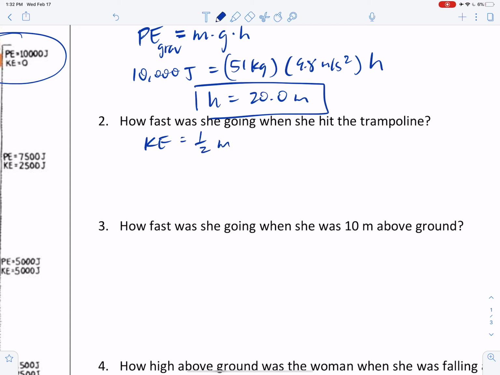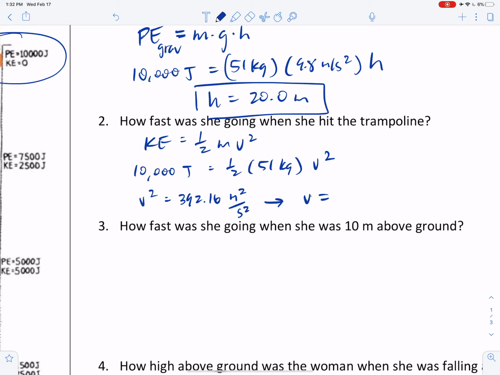Kinetic energy is 1/2 mv squared. She has 10,000 joules of kinetic energy. Her mass is still 51 kilograms. Now I'm going to solve for her velocity. Doing the algebra, v squared is 392.16, and the units are meters squared per second squared, which means that the velocity is 19.8 meters per second just before she hits the trampoline.